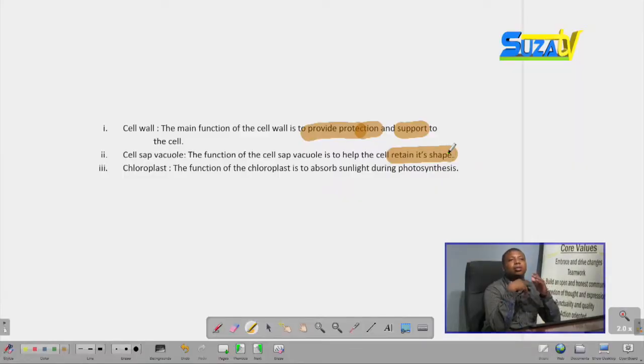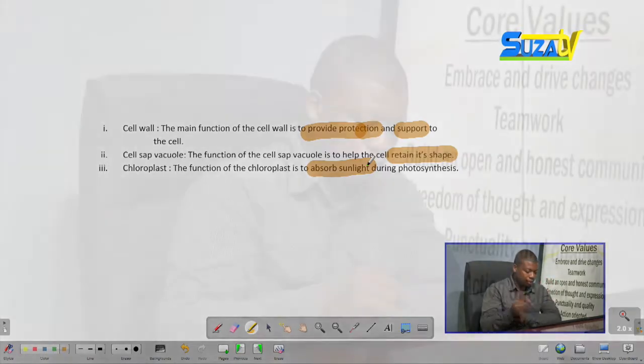Also, we have the chloroplast. A chloroplast is the main organelle which differentiates a plant cell from an animal cell. Its main function is to absorb sunlight during photosynthesis, whereby we know that green plants make their own food from sunlight due to having chloroplasts. Chloroplasts have the green pigment chlorophyll, which absorbs the sunlight. By absorbing the sunlight, it helps the plant to create food. That is the main function of a chloroplast in the plant cell.